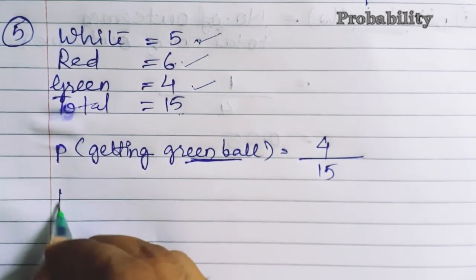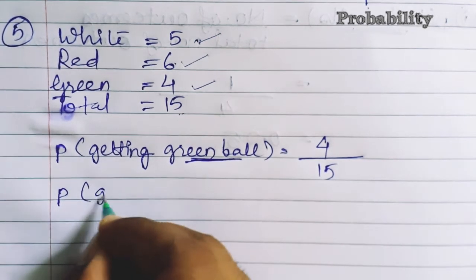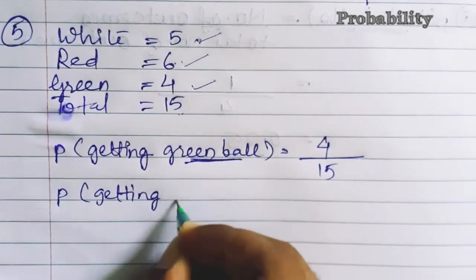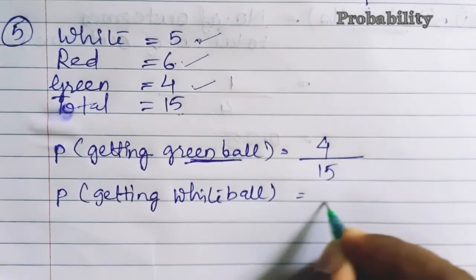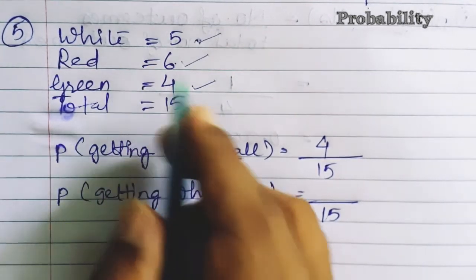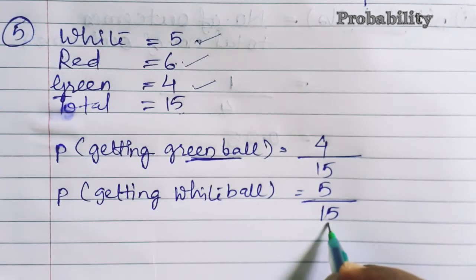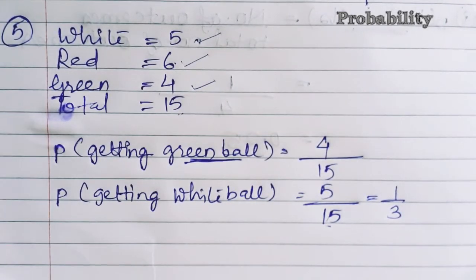In the same way, the next question is the probability of getting a white ball. So we know that the total number will be 15. Now how many white balls are there? 5. So you can see that cancellation is possible. If so, please do the cancellation because we have to convert into the lowest form anyhow.